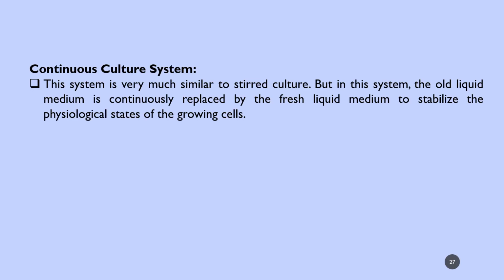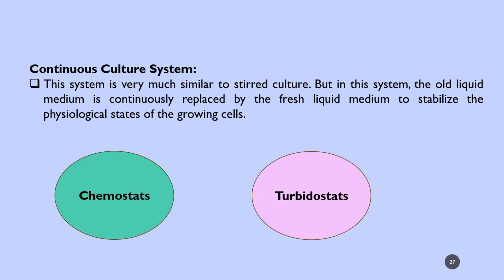And you can see the continuous culture system; we know there are two. This system is very similar to the stirred culture. The only difference is that here it is continuous, replacing the old medium with new medium. In this system, the old liquid medium is continuously replaced by fresh medium to stabilize the physiological state of the growing cells. So there are two, chemostats and turbidostats, which we discussed in the previous slide itself.